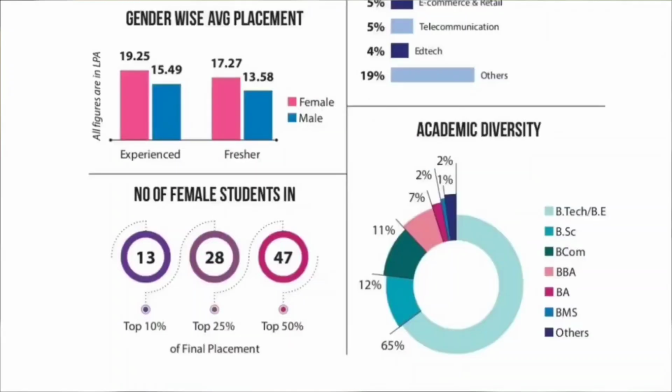Then if we consider the overall academic diversity, then there are 65% candidates from BTech and BE, 12% candidates from BSc, 11% candidates from BCom, 7% candidates from BBA, 2% candidates from BA, 1% candidates from an academic background of BMS and 2% candidates have an academic background other than all of these.